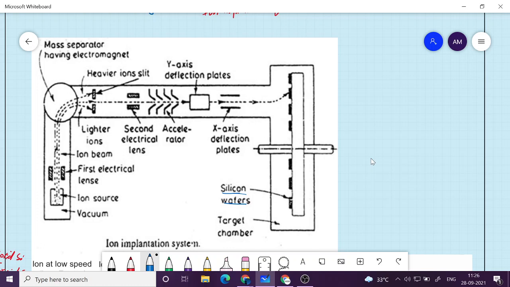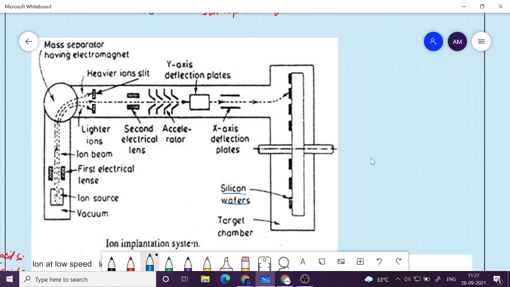And then you see ions are created in this what you call ion chamber, and so ions are created, and then you pick out a particular e by m ratio, that is mass to charge ratio or charge to mass ratio, by using what is called as electromagnet mass separator. Okay, and then you accelerate that ion, that particular ion which is separated, that you want to implant.